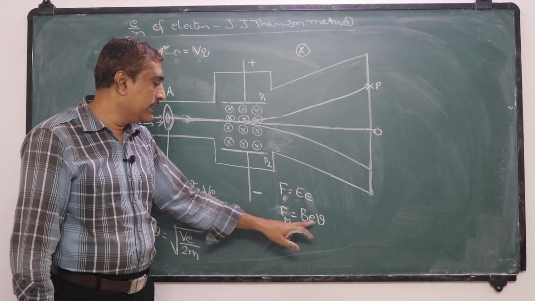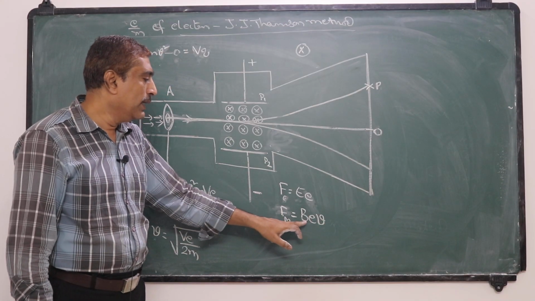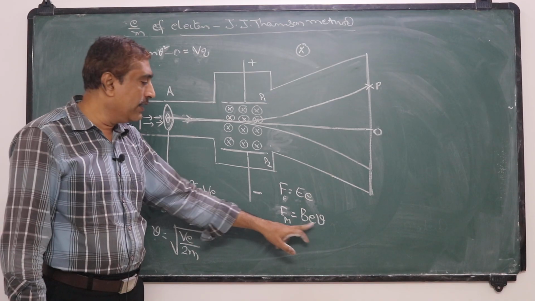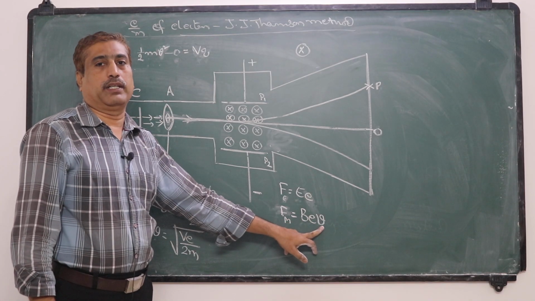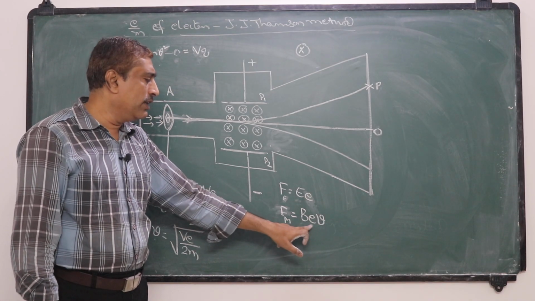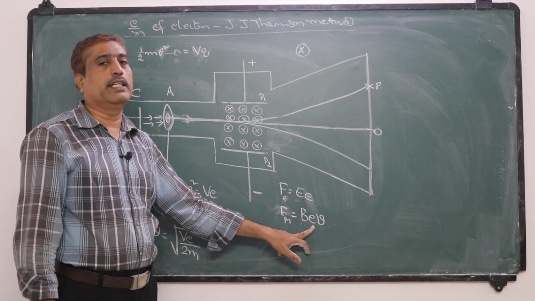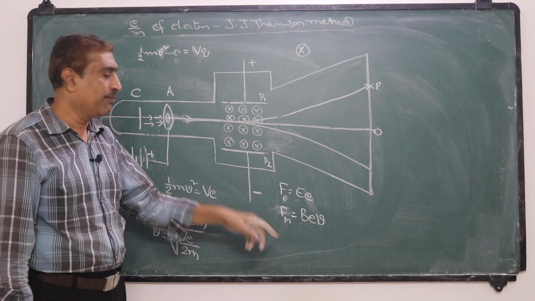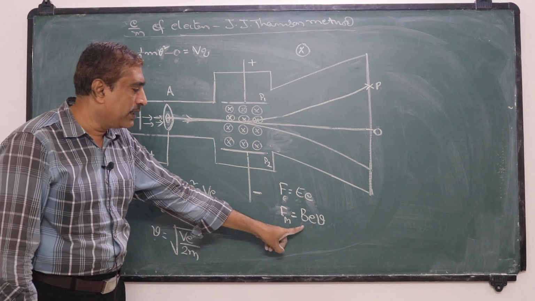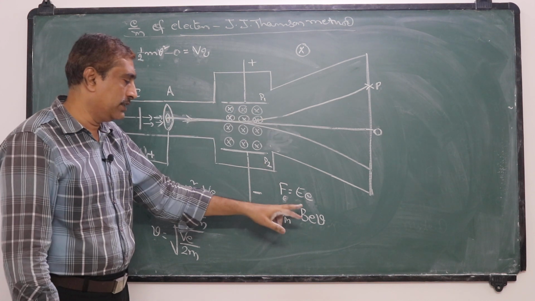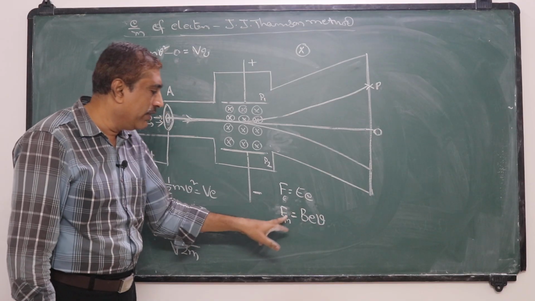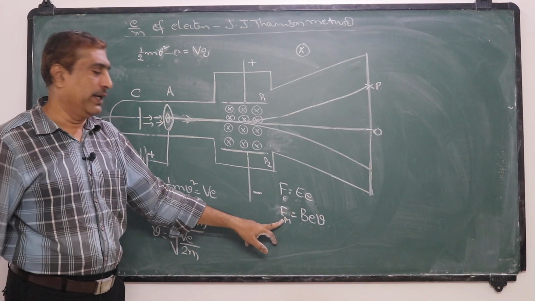The force in a magnetic field is given by BeV, because B is the strength of the magnetic field, V is the velocity of the charged particle, and e is the charge. It is actually BQV, but we take it as BeV because the charge of an electron is e. Here we are considering electrons. So the force on the electrons is BeV when only a magnetic field is applied.